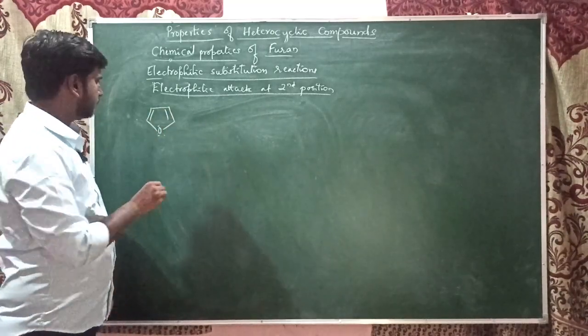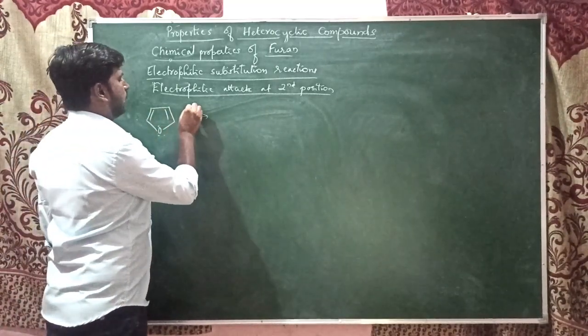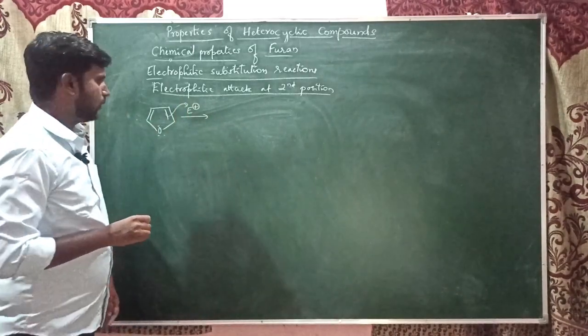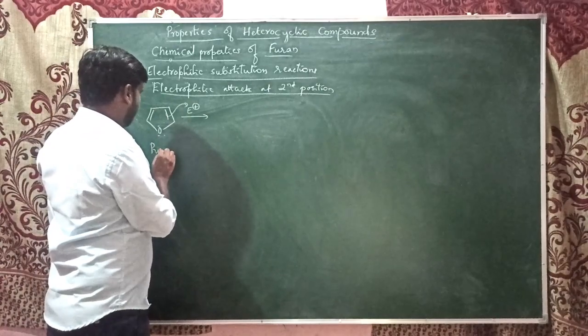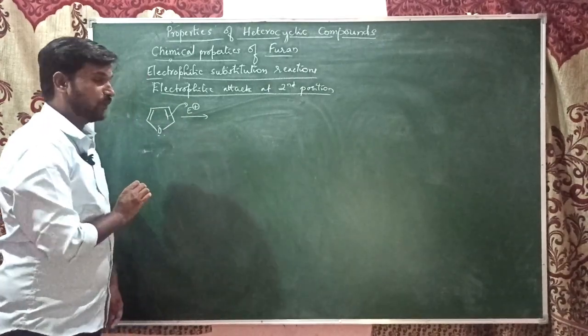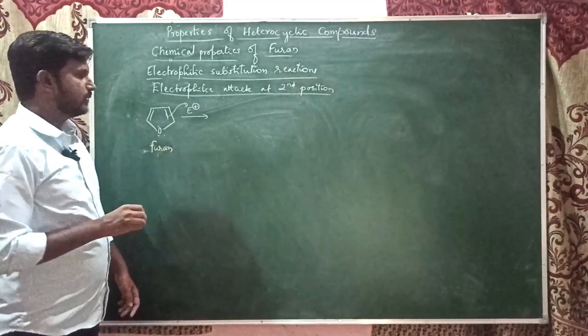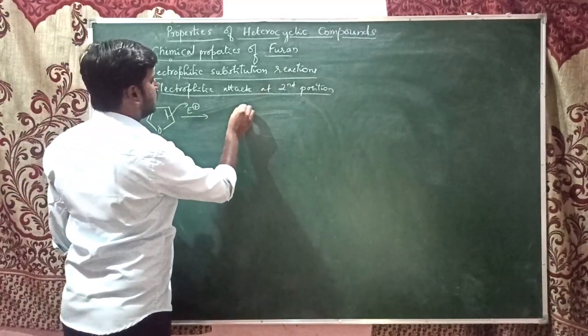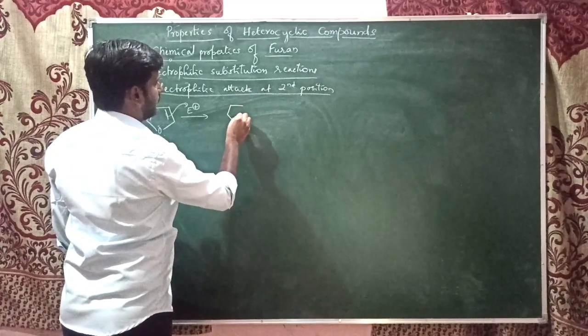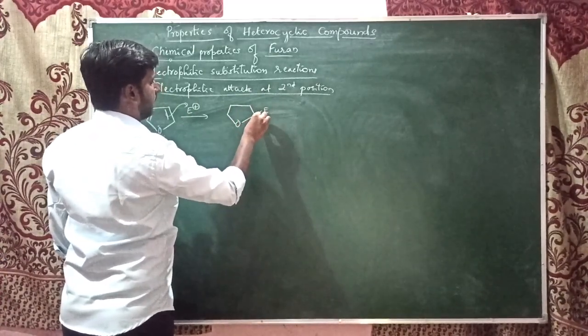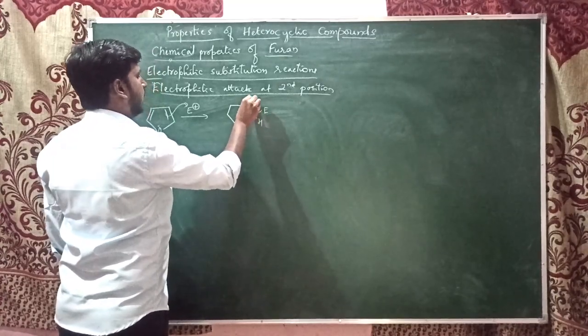When the electrophile is introduced, it attacks the furan ring. Sorry, it is furan. So when it attacks the second position, there is a hydrogen and the electrophile on it.